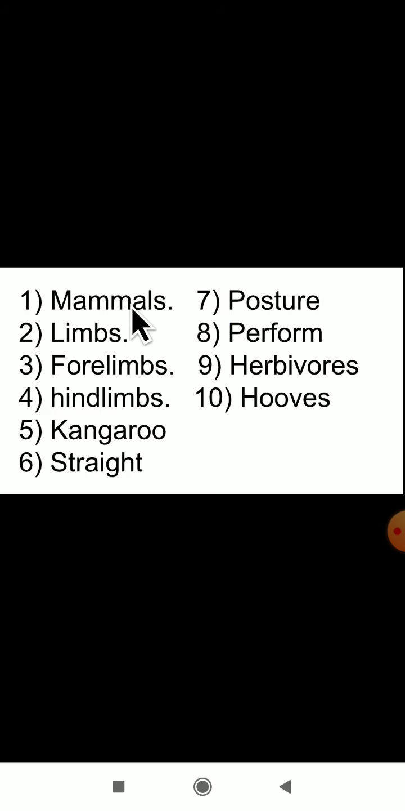The first word here is mammals. The next one is limbs. Next is four limbs. The next words: hind limbs, kangaroo, straight, posture, perform, herbivores, hooves. These are some of the difficult words from today's concept. So read and practice them five times in your rough book.